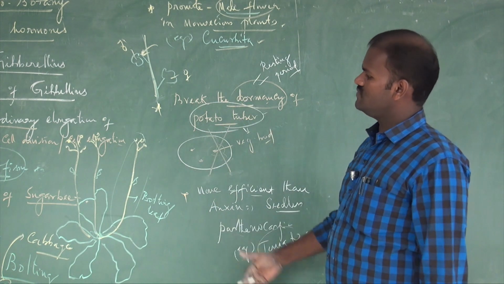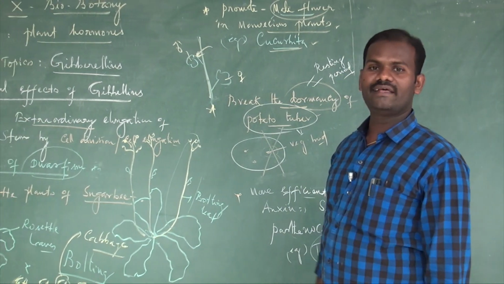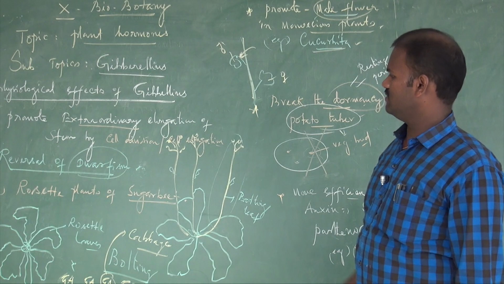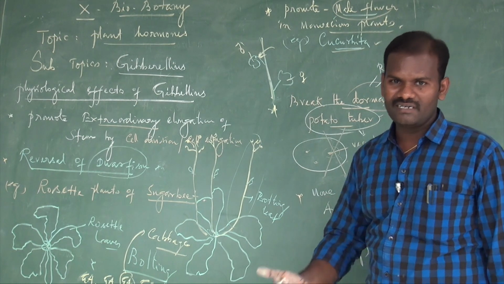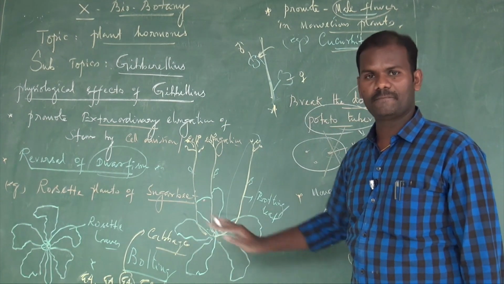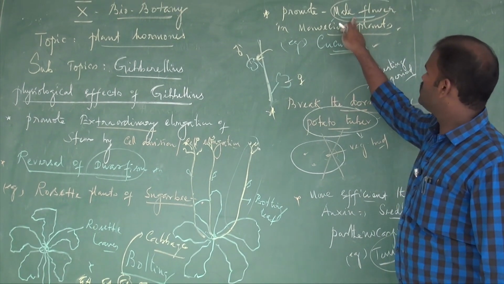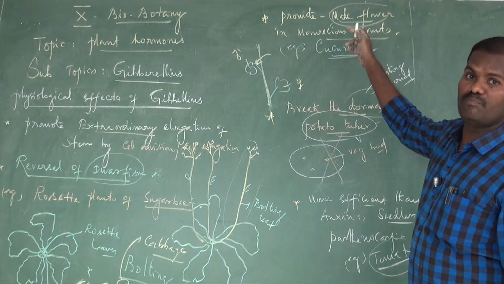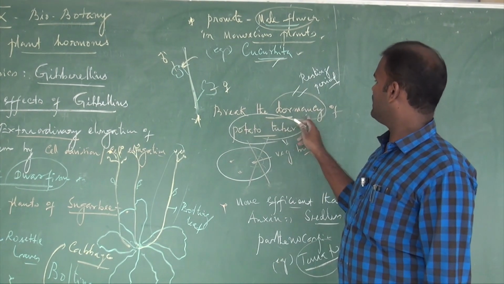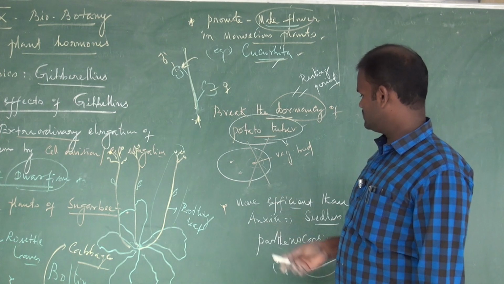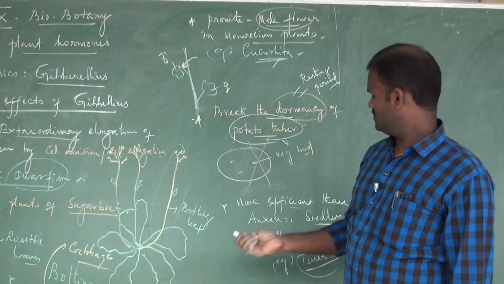So these are the various physiological effects of gibberellic acid. The first one is that it causes extraordinary elongation of stem by cell division and cell elongation. Next, it induces bolting, which is nothing but sudden shoot elongation followed by flowering, for example in cabbage. The third is that it promotes the production of male flowers in monoecious plants, for example Cucurbita. Next, it breaks the dormancy of potato tuber. The last one is that gibberellic acid is more efficient than auxins for the production of parthenocarpic fruit.